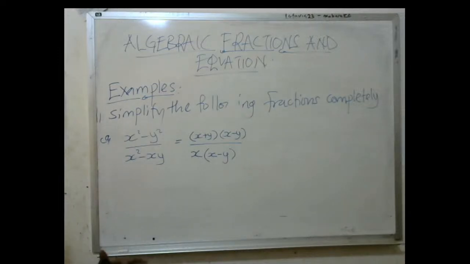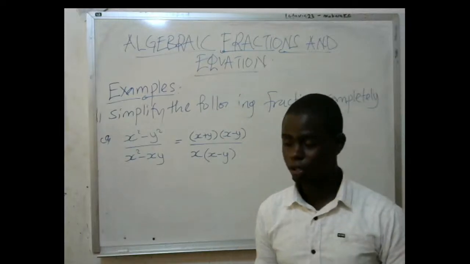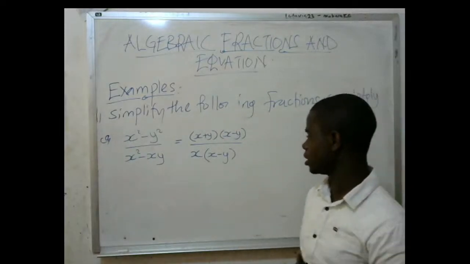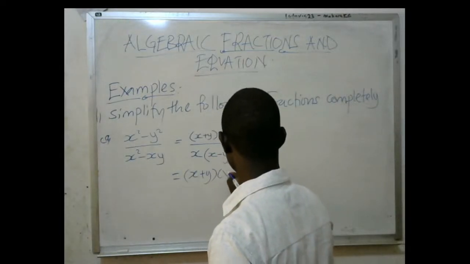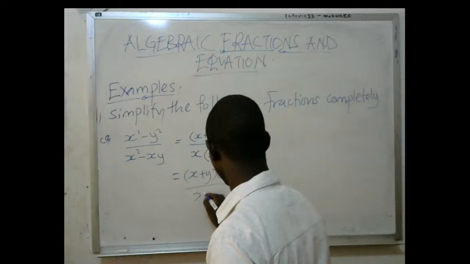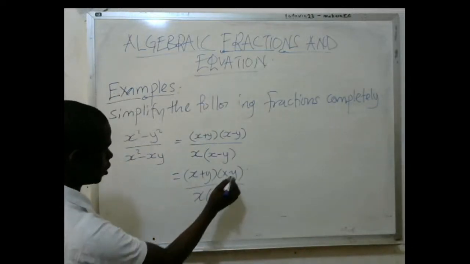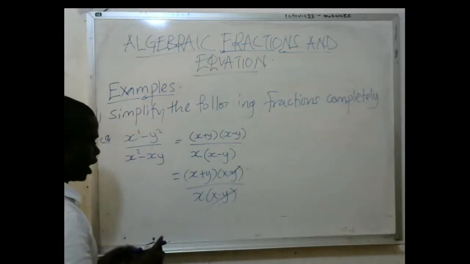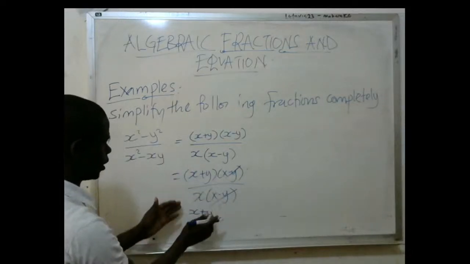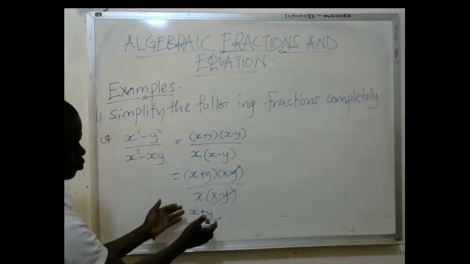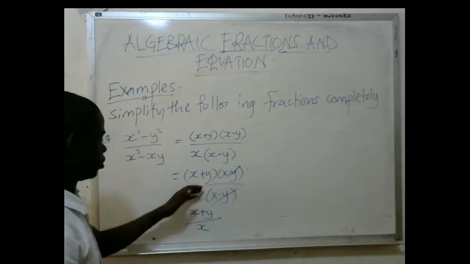Now you look at these fractions, and you see the brackets which are common. The brackets which are common are the ones that we are going to cancel out, and eventually this is going to be x plus y, x minus y, over x into x minus y. Then we cancel down the brackets. This one will go with that, and finally we remain with x plus y over this bracket. Now I don't need to put a bracket again because it is just one term, the whole of it, over x here remaining with only x.